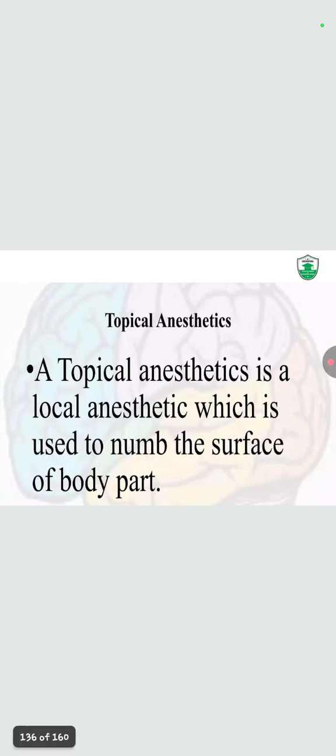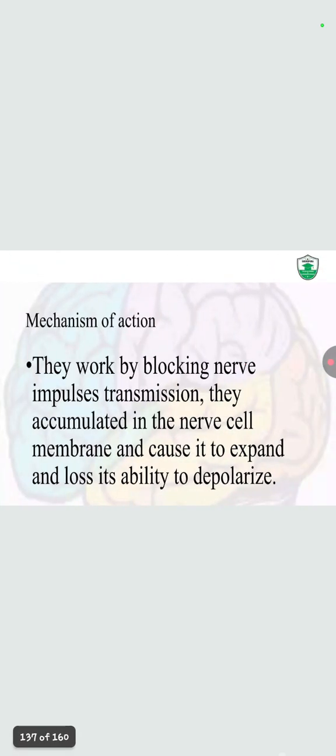Topical anesthetics. Earlier we studied generalized, then localized. Now there is topical anesthetics. It is a local anesthetic which is used to numb the surface of the body part. Mechanism of action: they work by blocking the nerve impulse transmissions. They accumulate in the nerve cell membranes and cause them to expand and lose their ability to depolarize.